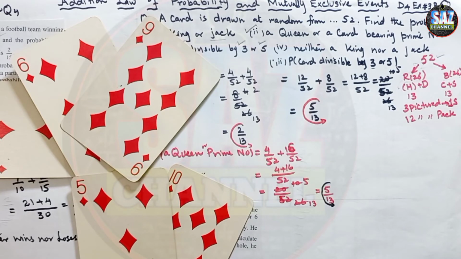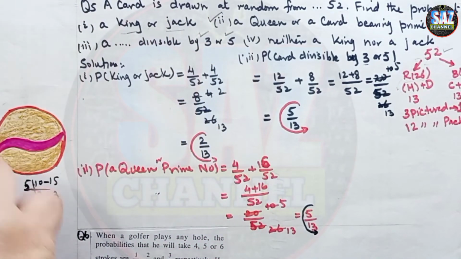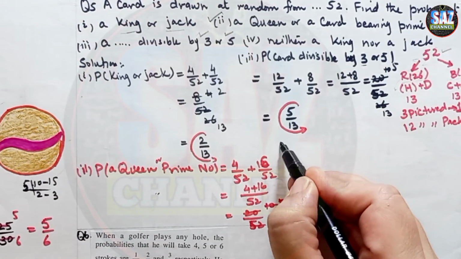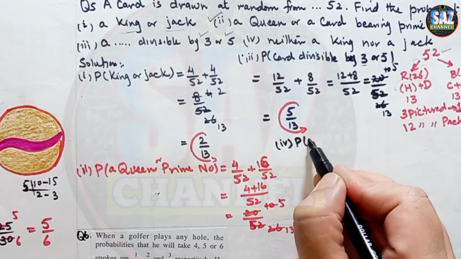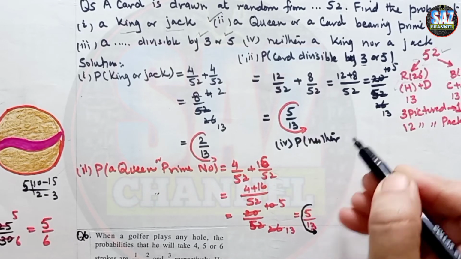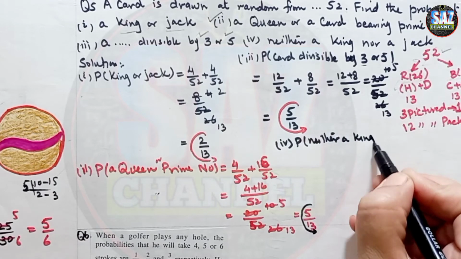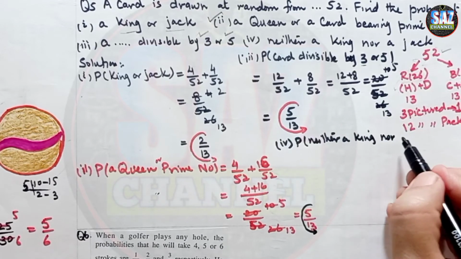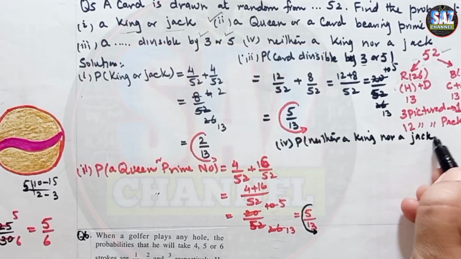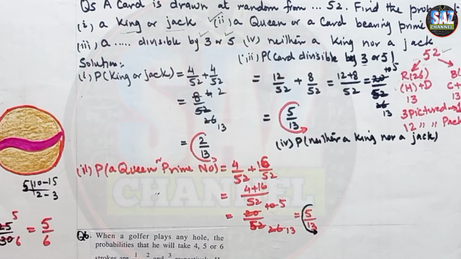Okay, let's move to the next part. Neither a king nor a jack. So this is the fourth part, and it says neither a king nor a jack. Okay, now try to understand the question: we are not supposed to pick up the card which is a king or a jack.